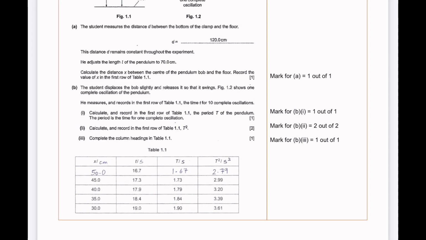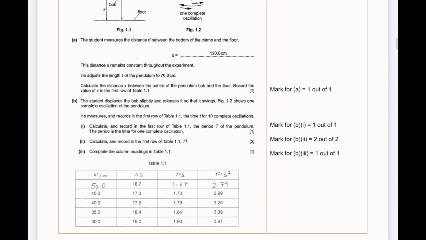The student displaces the bob slightly and releases it so that it swings. Figure 1.2 shows 1 complete oscillation of the pendulum. He measures and records the time t for 10 complete oscillations in the first row of table 1.1. Calculate and record in the first row of the table the period T of the pendulum. This is the time taken for 1 complete oscillation. Calculate and record in the first row of table 1.1 T squared. Complete the column headings in table 1.1.